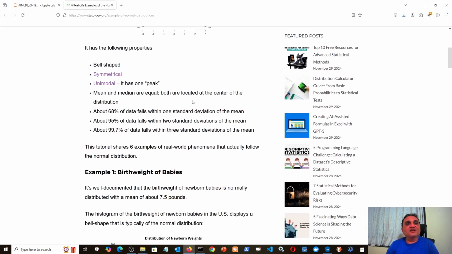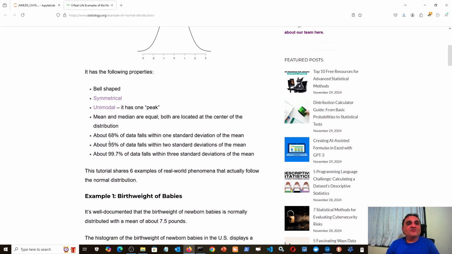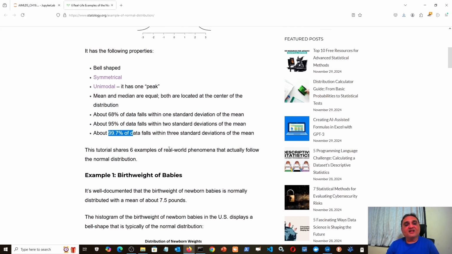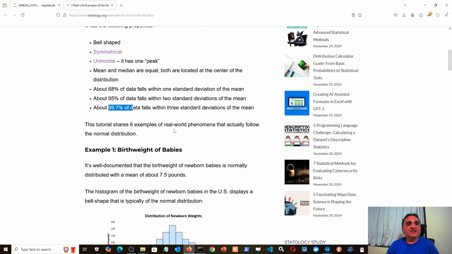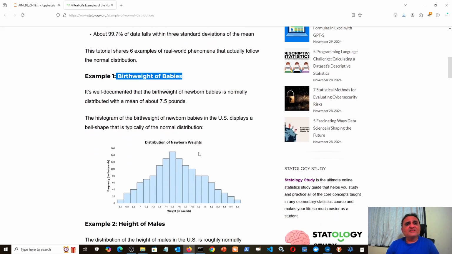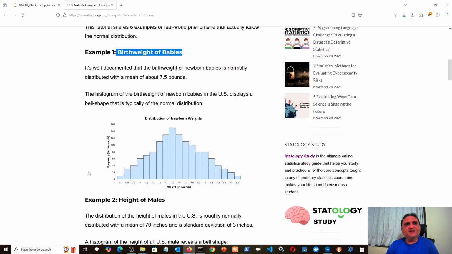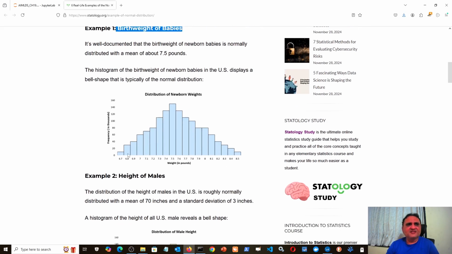68% of the data, this we have seen, the 68, 95, 99.7 empirical rule. So 68% of the data falls within 1 standard deviation, 95% within 2 standard deviations, and 99.7% within 3 standard deviations. Now these are some practical examples. If you take a large sample of newborn babies and find their birth weight, say you take at least maybe 1,000 newborn babies' records, and it is very easy to get that record from municipal corporations, then the birth weight follows this kind of normal distribution.